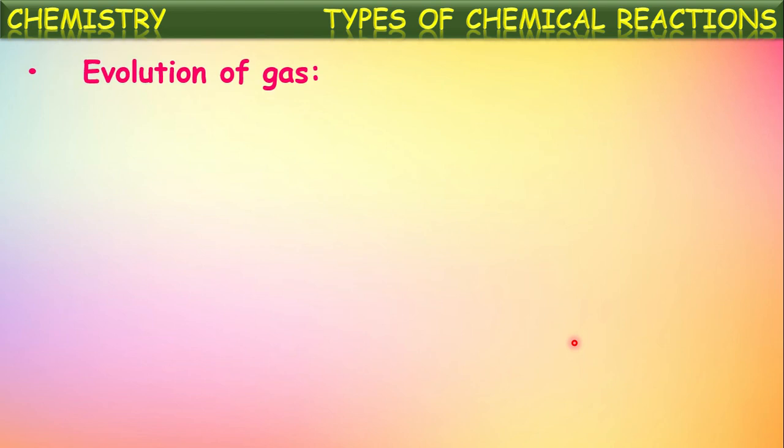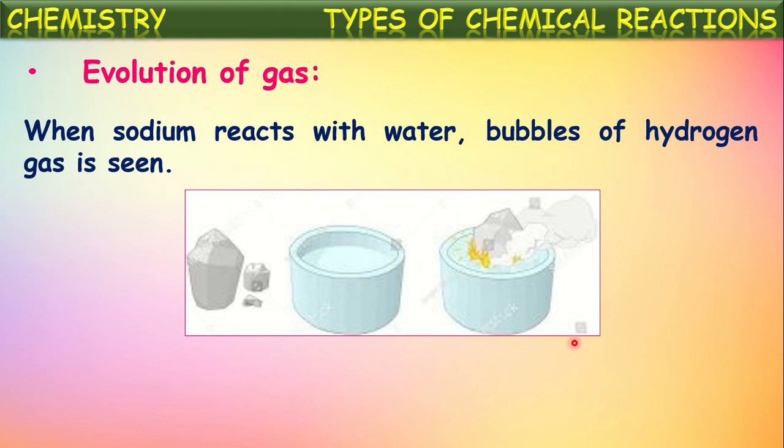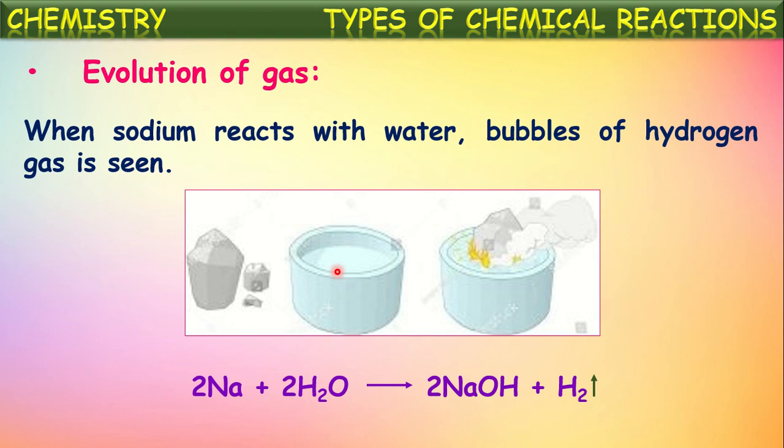Another characteristic is evolution of gases. In some chemical changes, there will be evolution of certain gases. Let us see an example. When sodium reacts with water, bubbles of hydrogen gas are seen. So what happens? When a piece of sodium is dropped into water, we know sodium is a highly reactive metal. It reacts with water immediately and forms sodium hydroxide and hydrogen gas. This bubbles out like fume. So in certain chemical reactions, there may be evolution of gases.